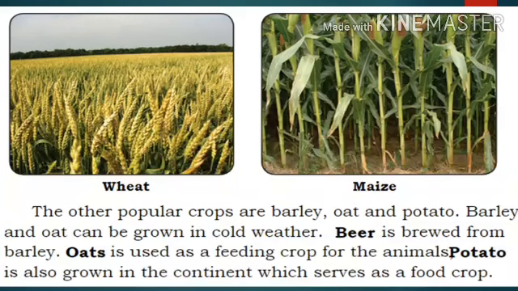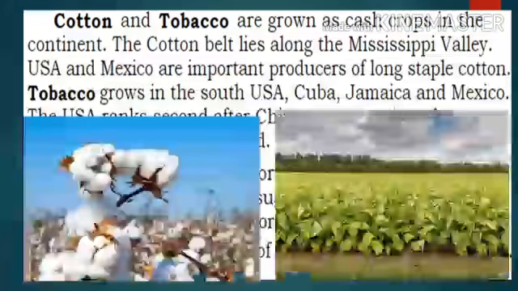Oats is used as a feeding crop for the animals. In North America, oat is the animal feed. Potato is also grown in the continent, which serves as a food crop. In normal human life, daily we use potatoes. So, potatoes serve as a food crop.